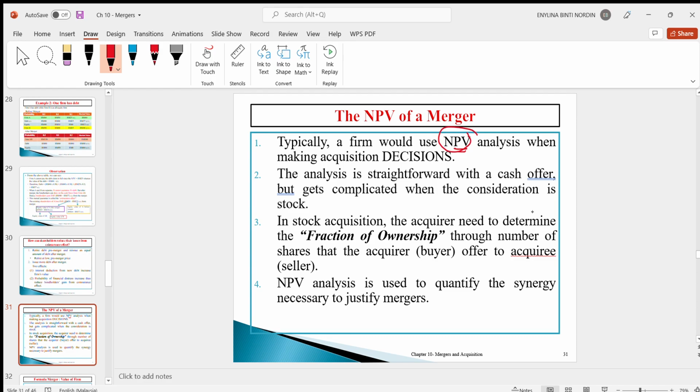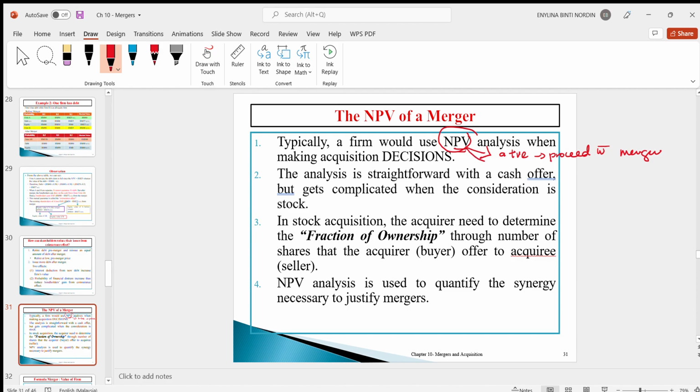The rule of thumb for the NPV is the same as the one that we have learned before. I think you have learned about NPV in capital budgeting, where if the NPV is a positive value, that means you will proceed. In our case here, we will proceed with the mergers or acquisitions proposal.